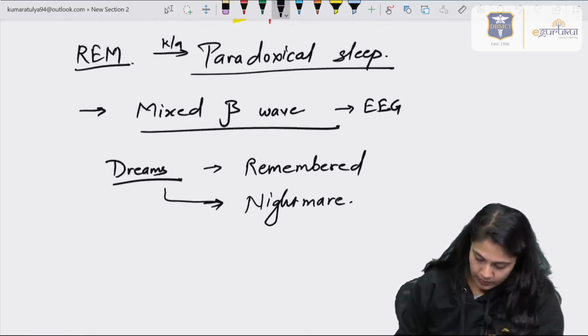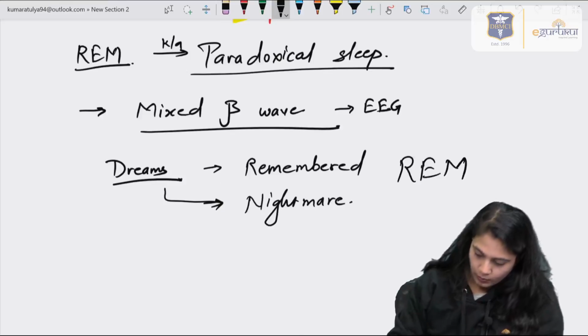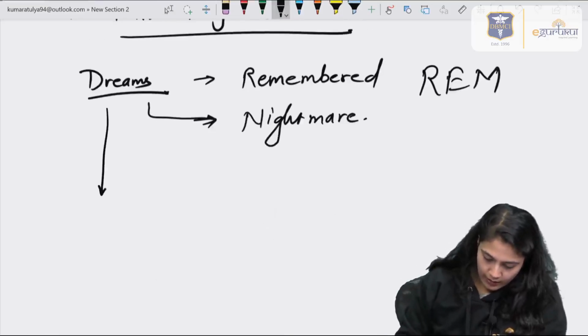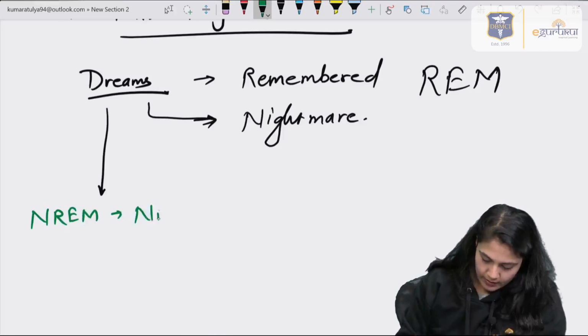If the dreams come in the REM phase, they are known as nightmares. And dreams also come in NREM sleep. If they come in the NREM stage, they are known as night terrors.